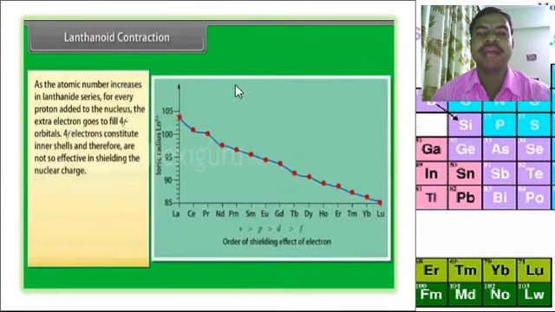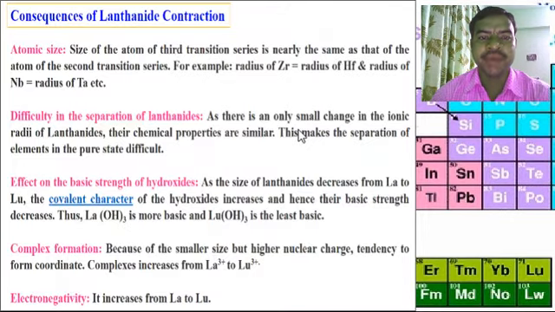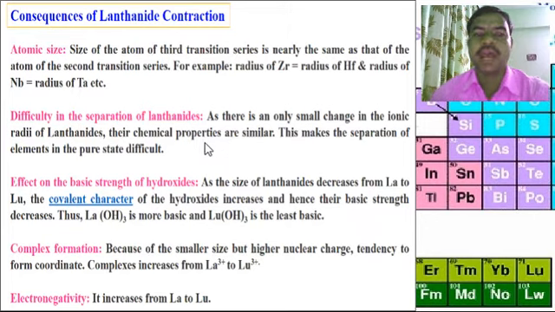See the diagram here. These are the lanthanides, and this is lutetium. This is the order of the shielding effect of the electrons. As the atomic number increases from lanthanum to Lu in the lanthanide series, for every proton added to the nucleus, the extra electron goes to fill the 4f orbital. The 4f electrons are diffuse and therefore not effective in shielding the nuclear charge. Now the consequences of the lanthanide contraction: atomic size.